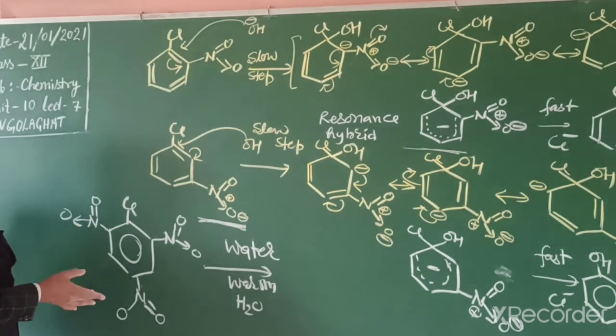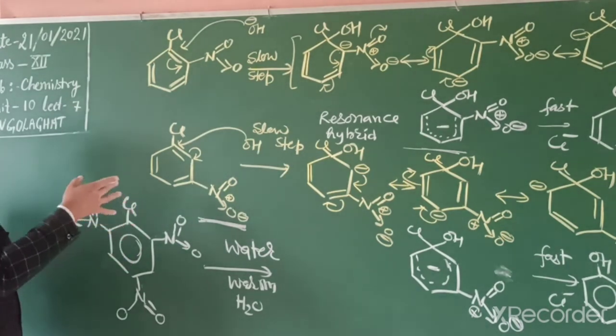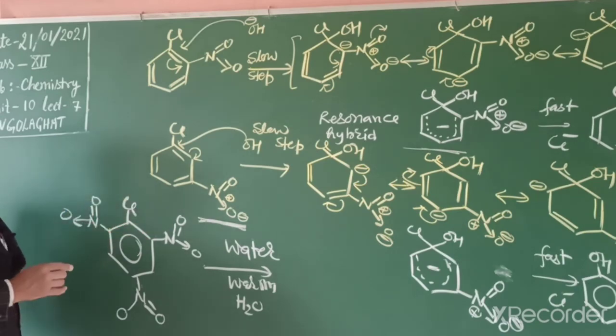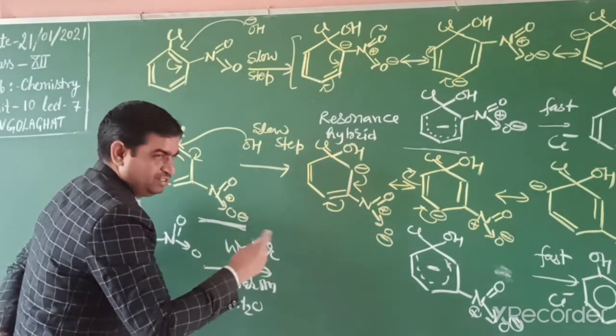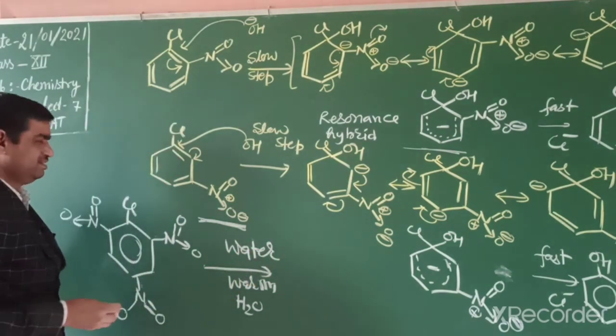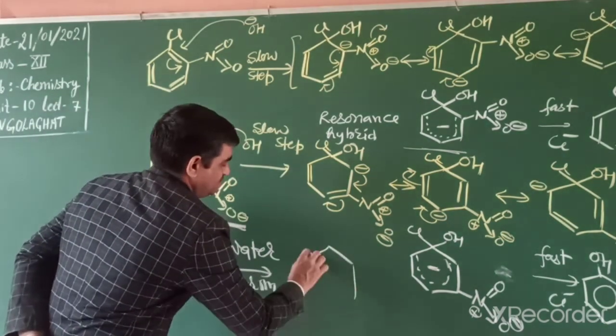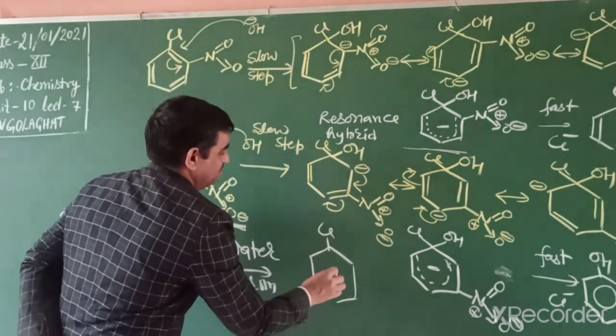But other reactions require temperature, pressure, and the reagent sodium hydroxide as a base. In the second step we need acid. So this reaction first occurs with only warm water.